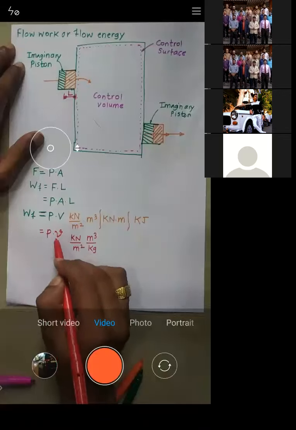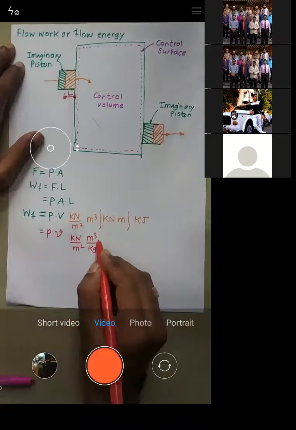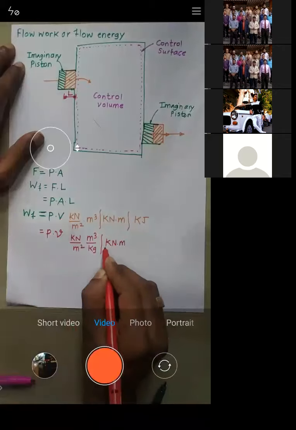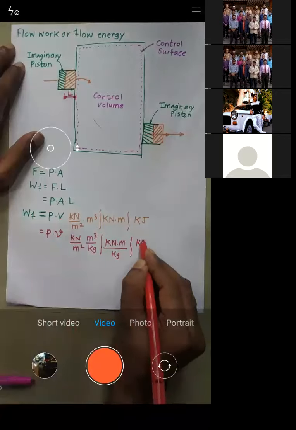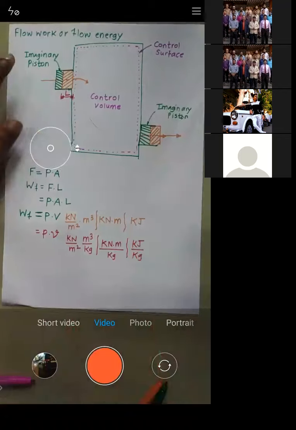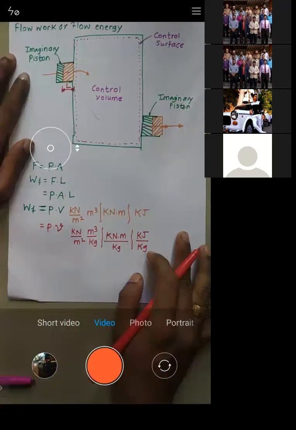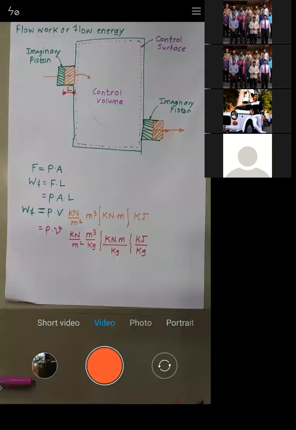So how will you get small v? It is capital V by mass. When you divide capital V by mass, it becomes small v. So what unit will you get? You will get kilonewton meter by kg, that is nothing but kilojoule per kg, right? Is it okay, all of you? Are you able to understand this? Have you understood this?